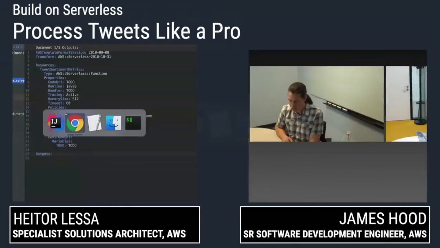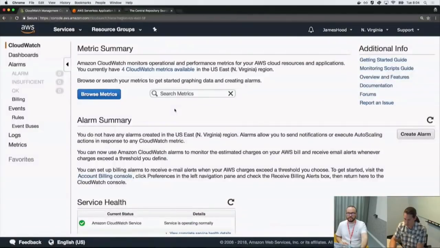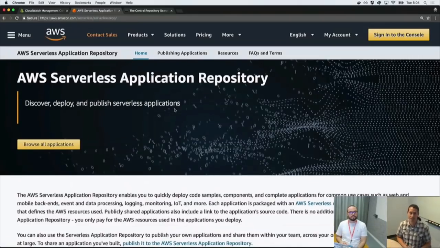So I wanted to start by talking about what the AWS Serverless Application Repository is. But first, let's take a step back and talk about what is a serverless application, right? Just to make sure everyone's on the same page, when we talk about serverless, we're talking about a family of technologies that allows you to build a full application without needing to manage servers.